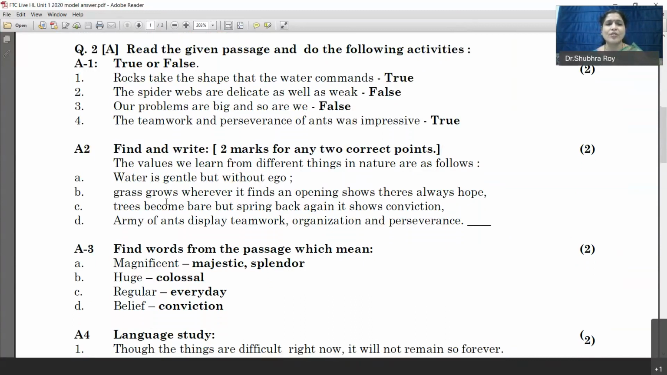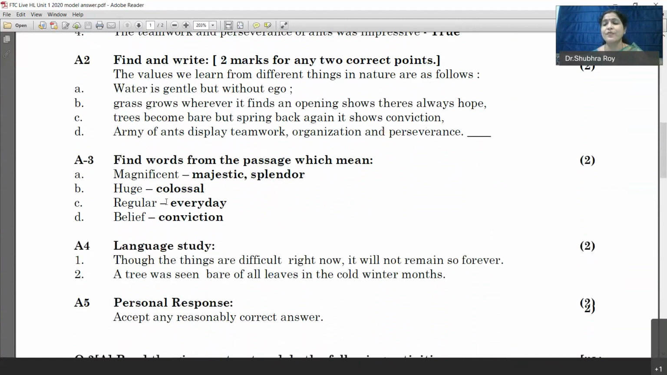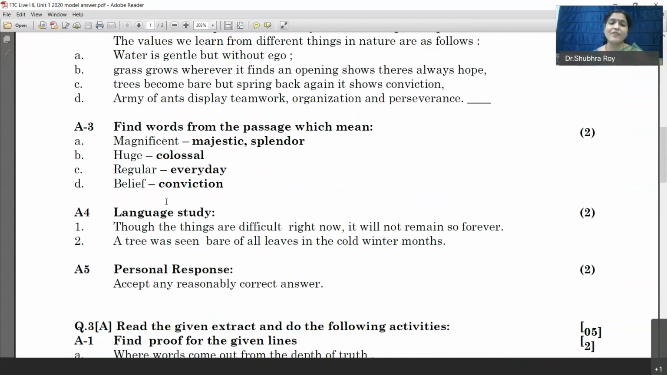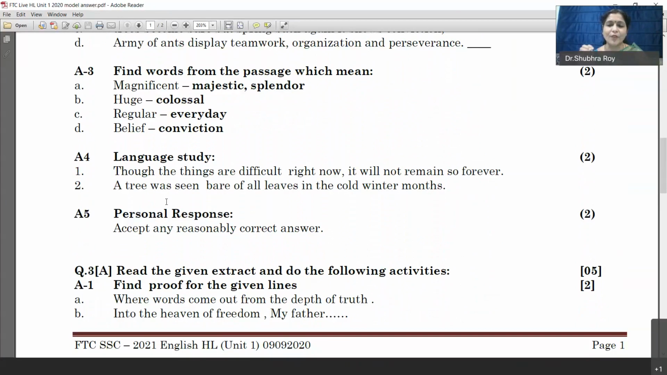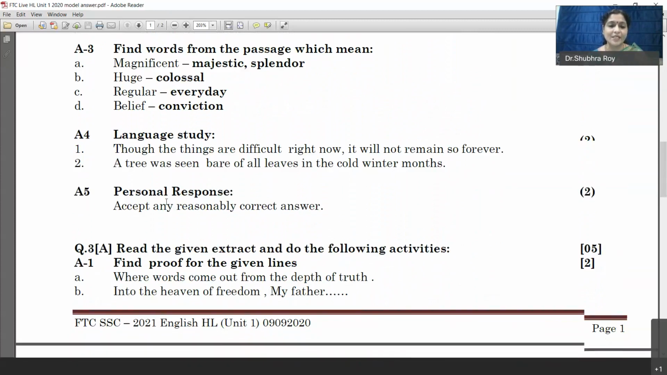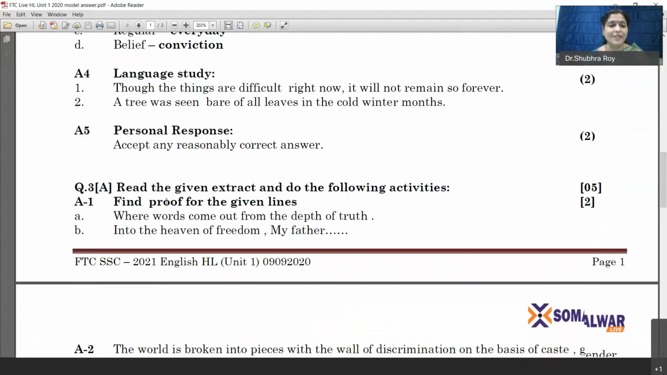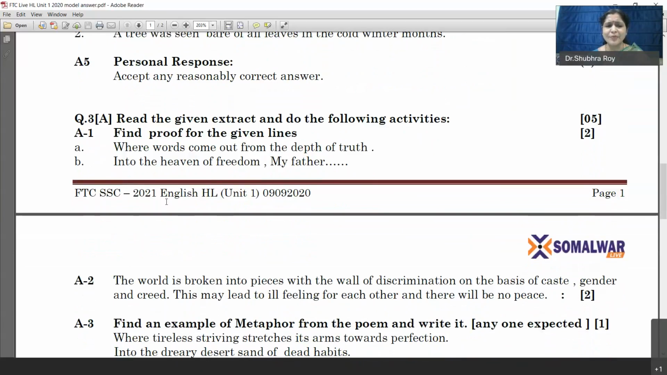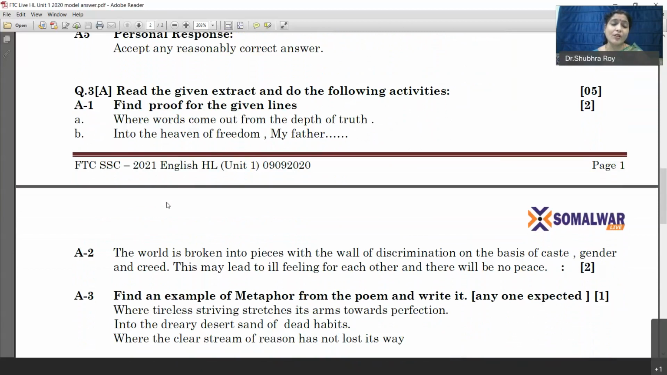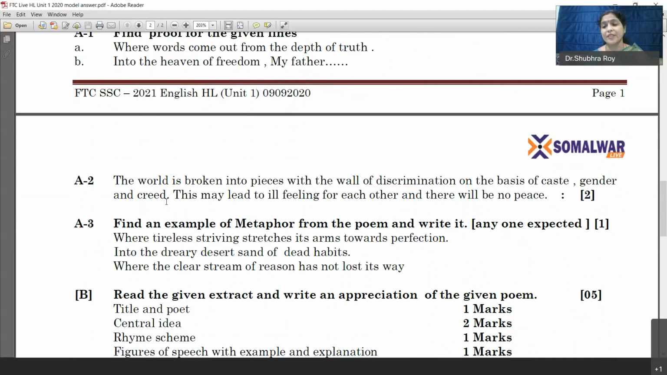Activity 2 will be based on complex factual questions. Activity 3 will be a vocabulary question. Activity 4 will be a grammar question. And activity 5 a personal response question. Question number 3A. We are only talking about a 40 marks paper, so I am not going with the complete pattern. Question number 3A in this particular paper was based on a poem for comprehension, with 3 activities based on the extract of the given poem. Activity 1 based on simple factual questions, activity 2 based on global understanding or interpretation, and activity 3 based on poetic devices.